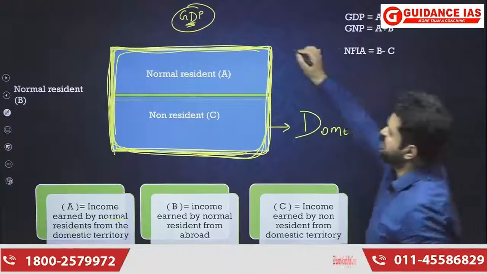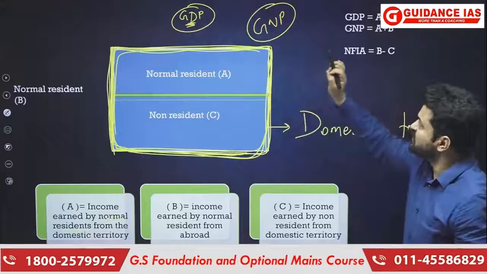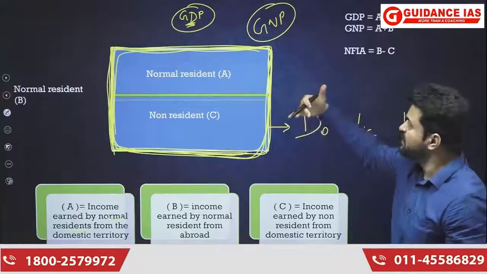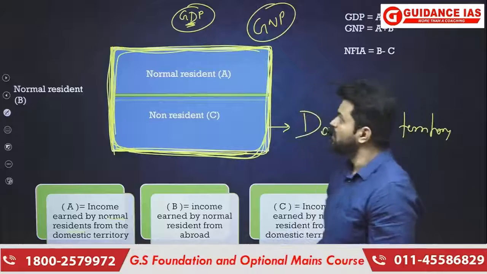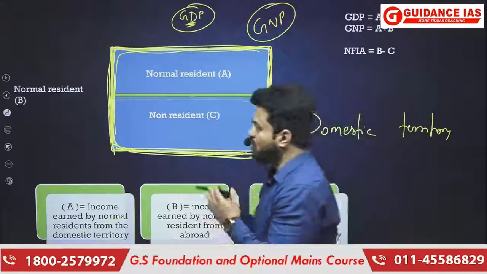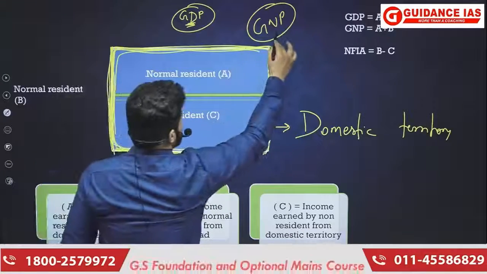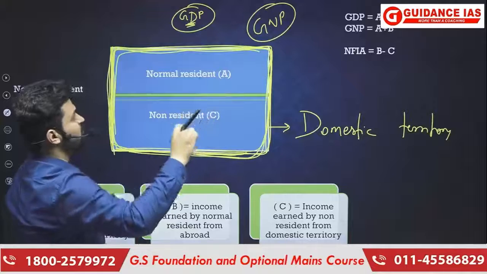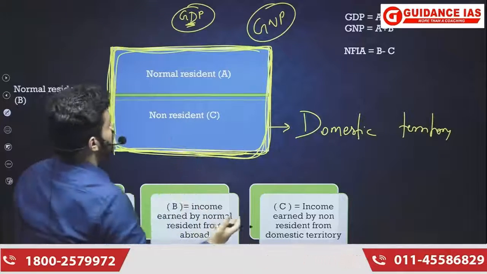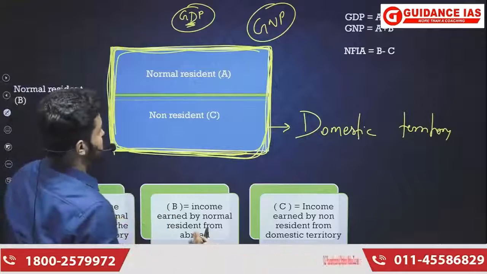When it comes to GNP as a concept, we are not concerned with whether the production is happening within the domestic territory or not. We are concerned whether the production is happening by normal residents or not. So gross national product will include all the production that is happening by the nationals of the country.